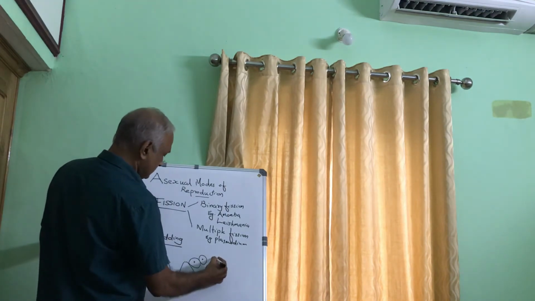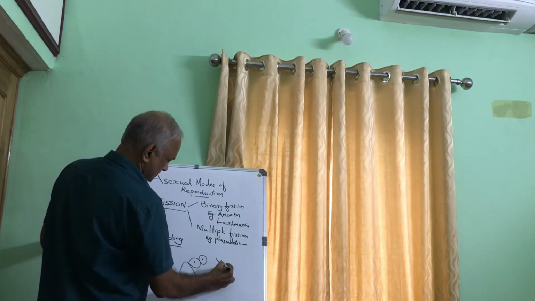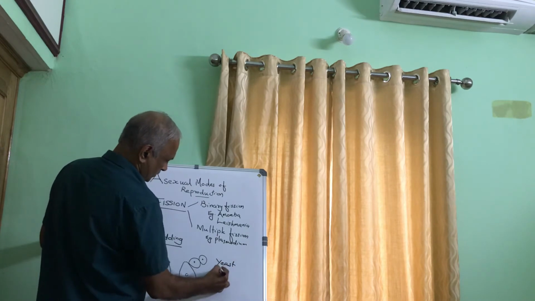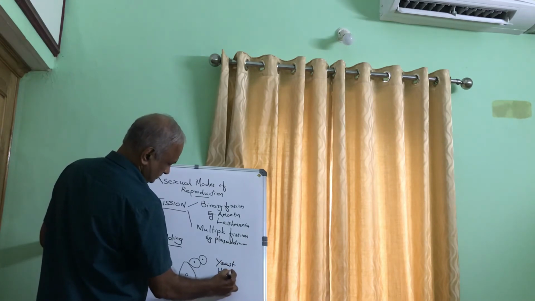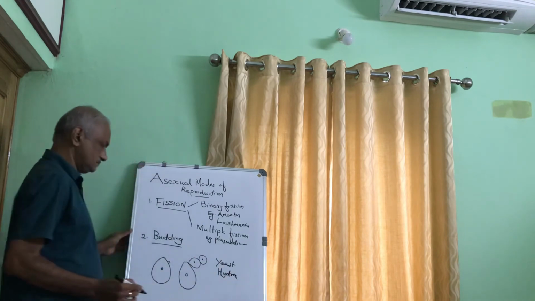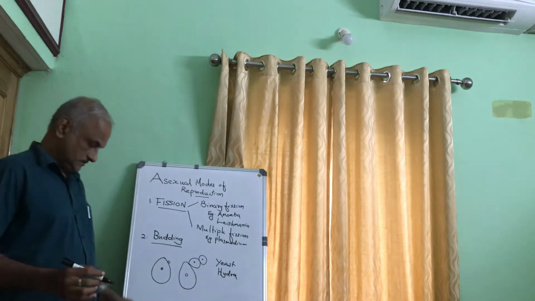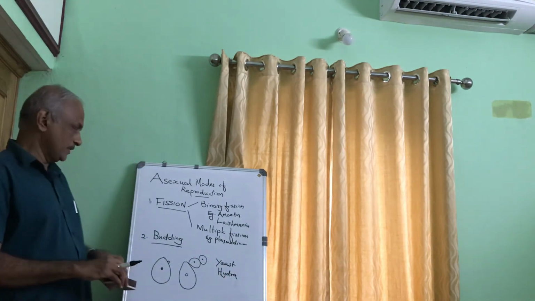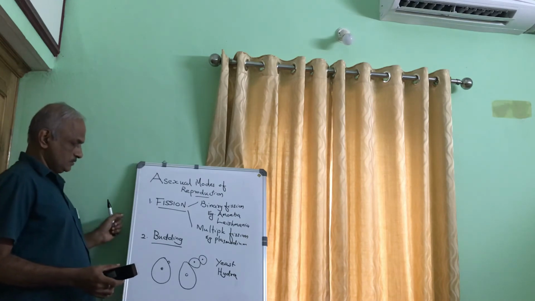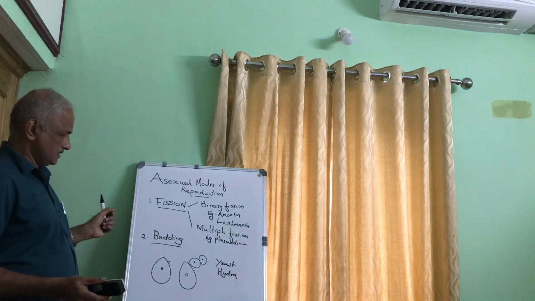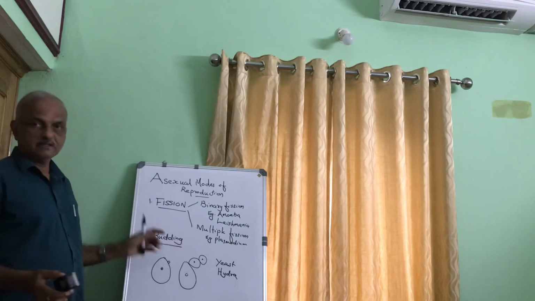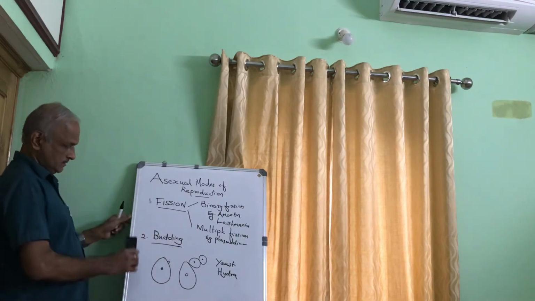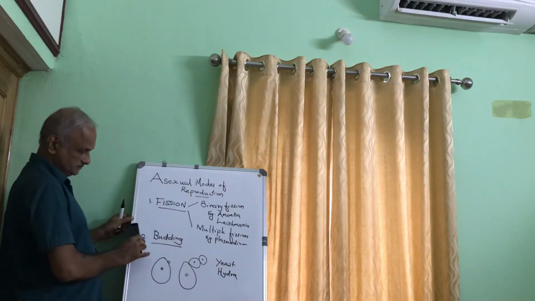So budding is seen in yeast and also in Hydra. Clear? So here also only one individual is involved in the reproduction, so it is called asexual reproduction. So now we drop this and go to the next one.